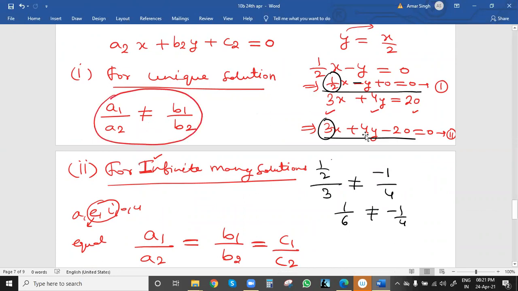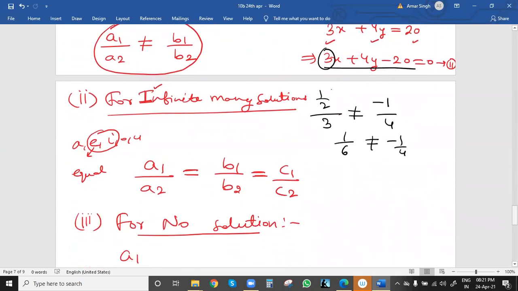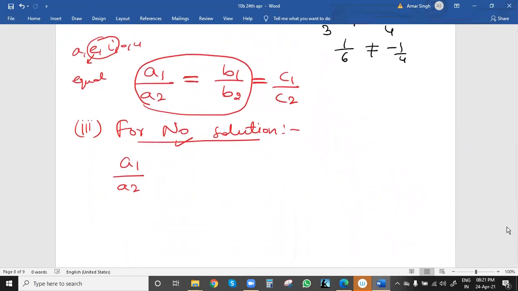So for the remaining two cases, infinite solutions and no solution, this will always be equal, because for unique solution we had A1 by A2 not equal to B1 by B2. The remaining value is the third value. For infinite solutions, the last value will be equal, and for no solution, the last value, C1 by C2, will not be equal.